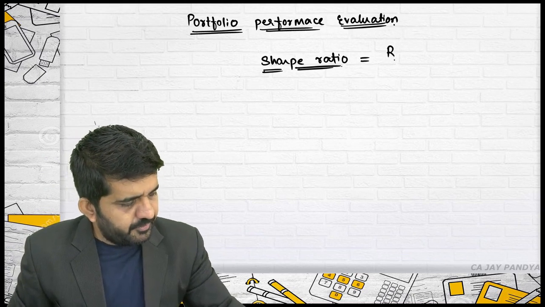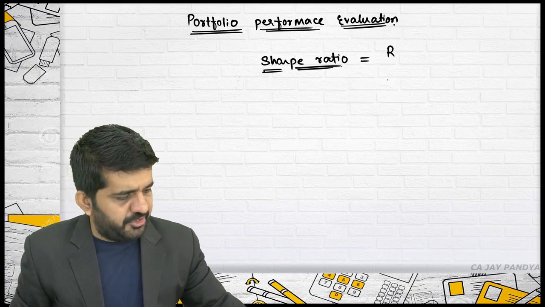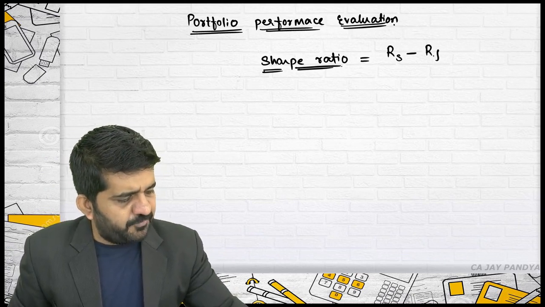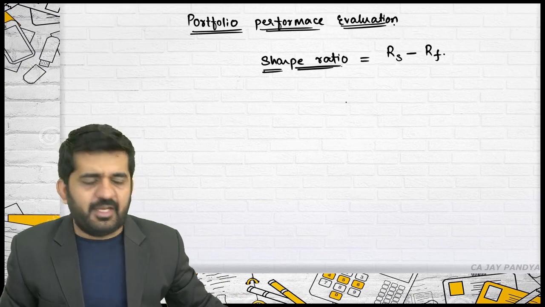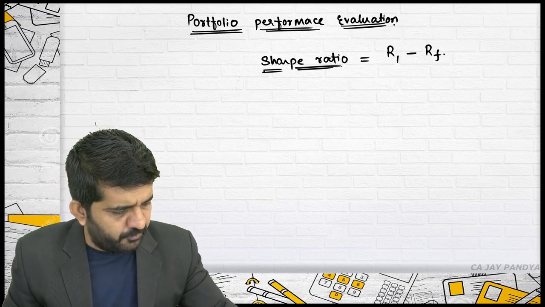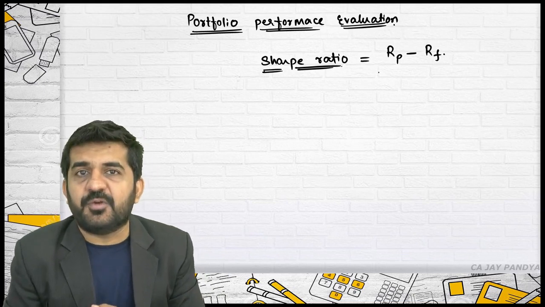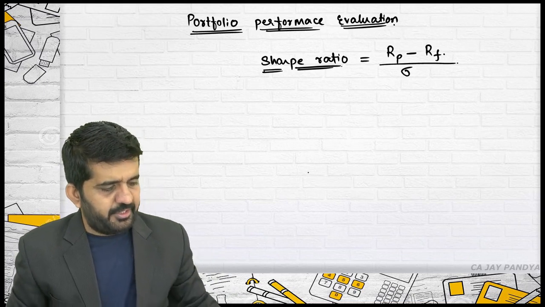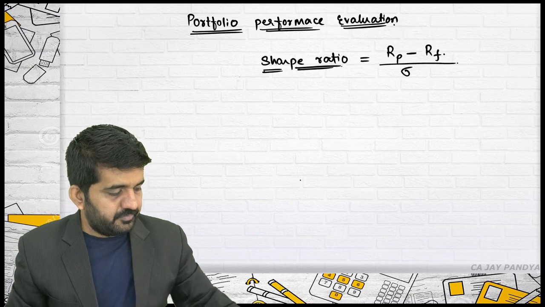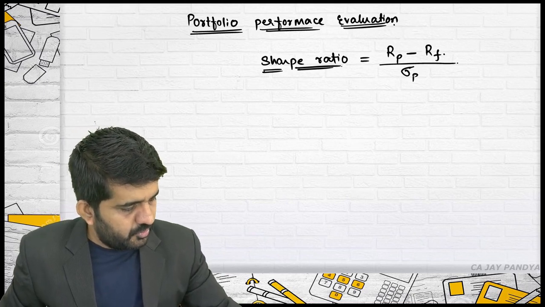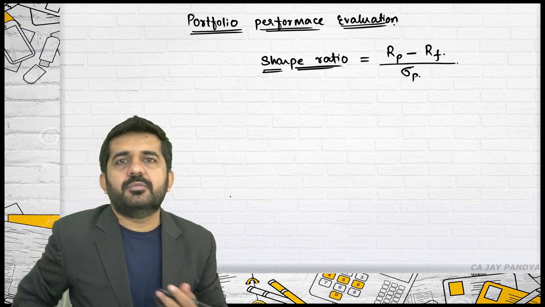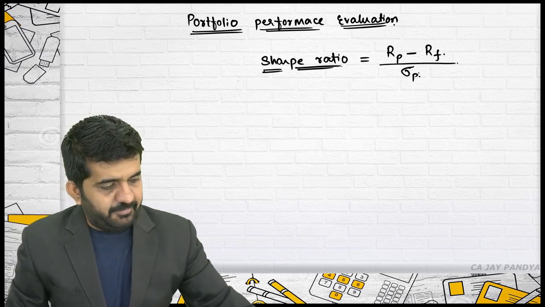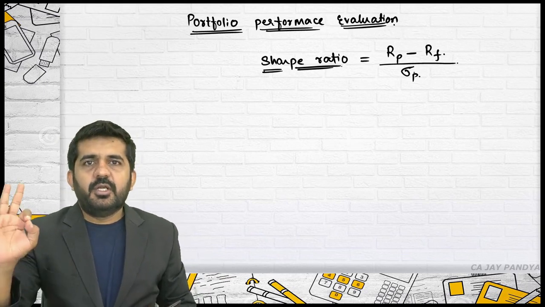It is return, R is not a risk, R is return of security minus the risk-free rate of return. Sir, we are not evaluating a security. Then it is return of the portfolio minus the risk-free rate of return, divided by the standard deviation of the portfolio. Is it done? Now what is this? Try to concentrate.